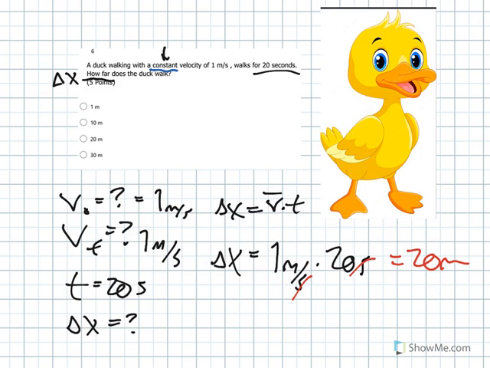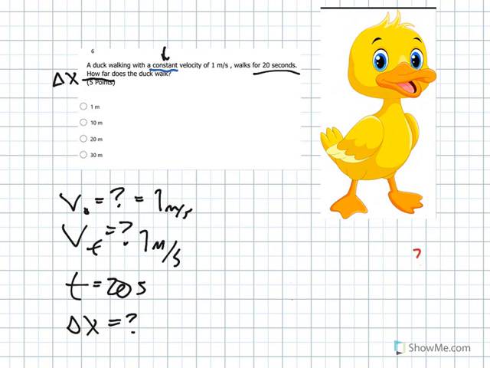Alrighty then, let's look at another way of determining an answer to this. We could also use delta X is equal to V naught times T plus 1/2 A T squared. Okay, acceleration.